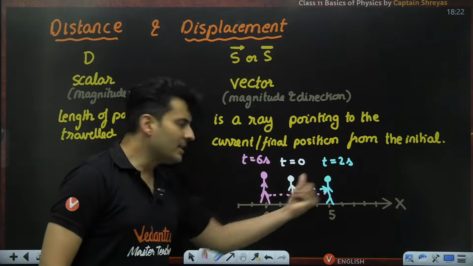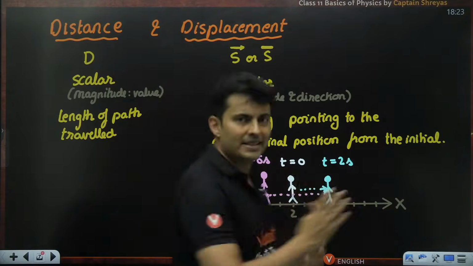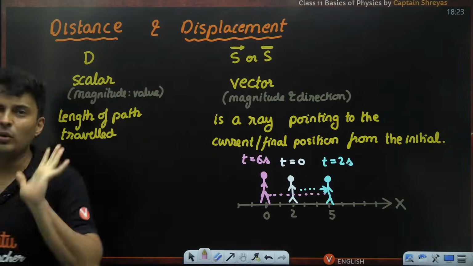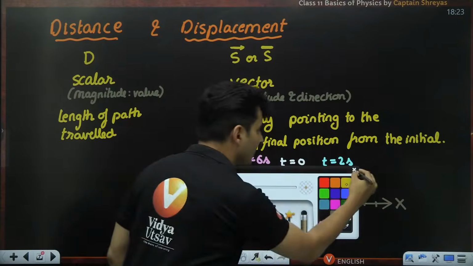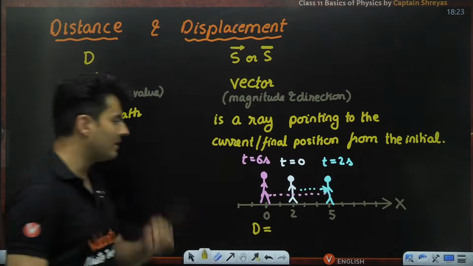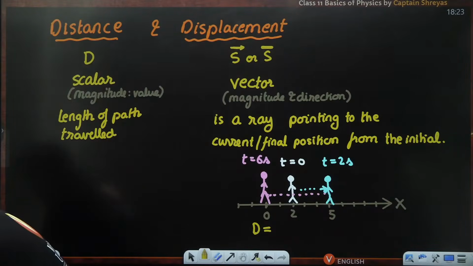In this entire process, Pandu traveled like this, went there, and he came back like this and came back to the origin, isn't it? So if I ask you, what is the distance traveled? What will your answer be? Think carefully and answer in the chat box.